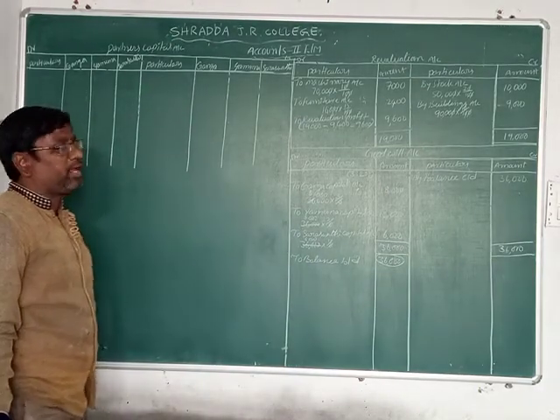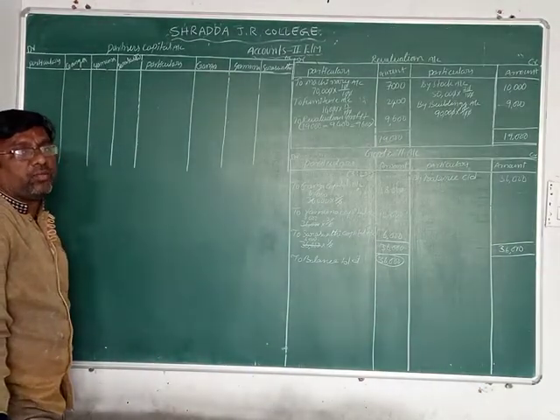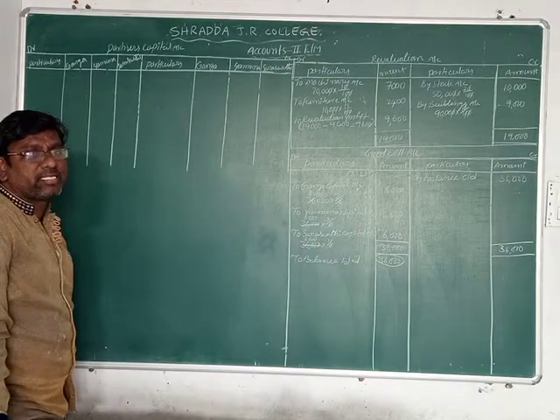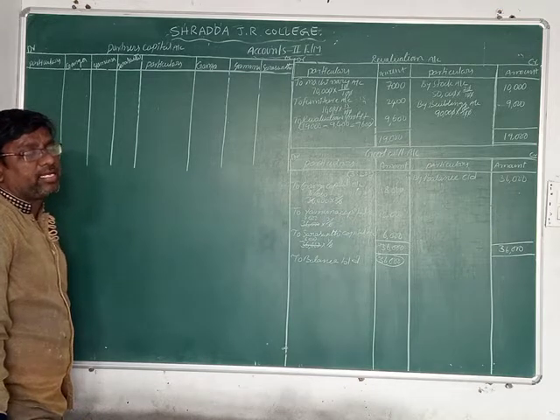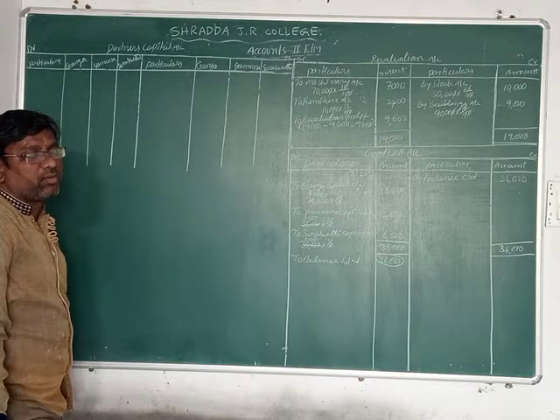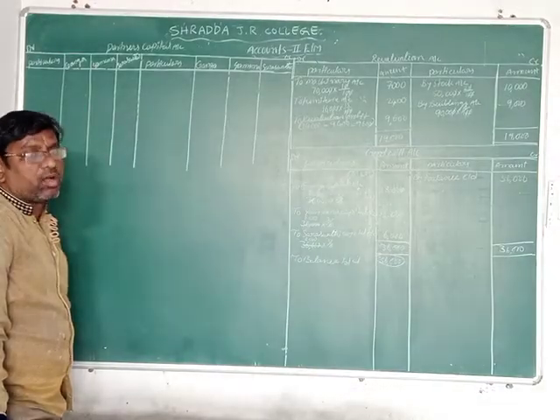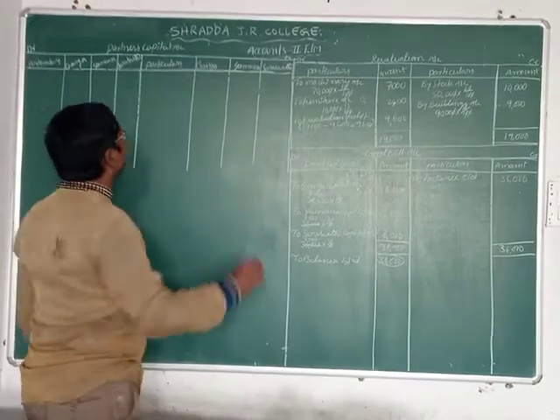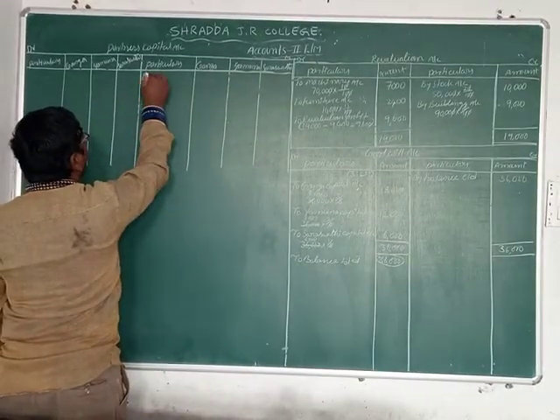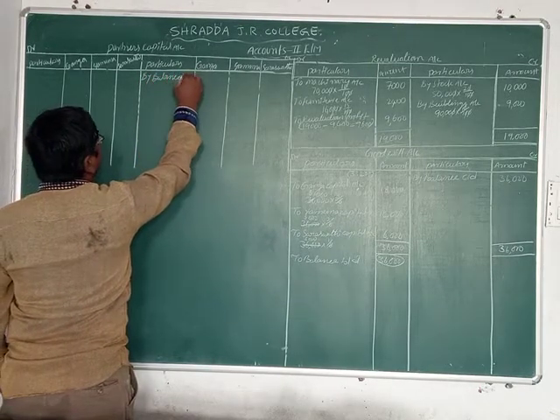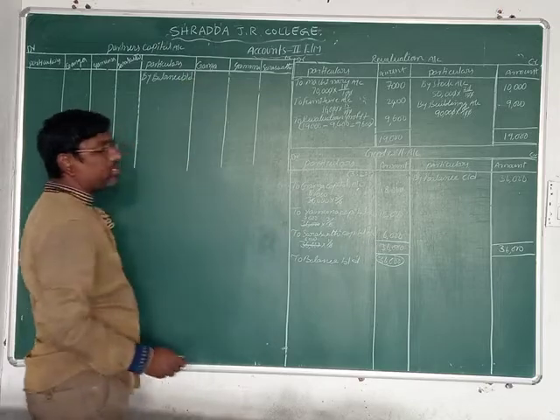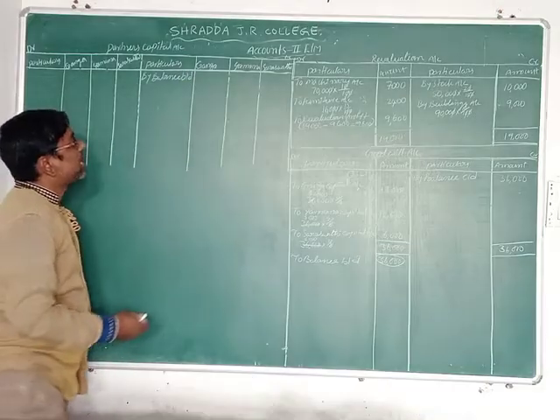In this partners capital account format, we record the opening balances on which side, students, debit side or credit side? Credit side. We take the opening balance of the partners capital account by balance brought down.